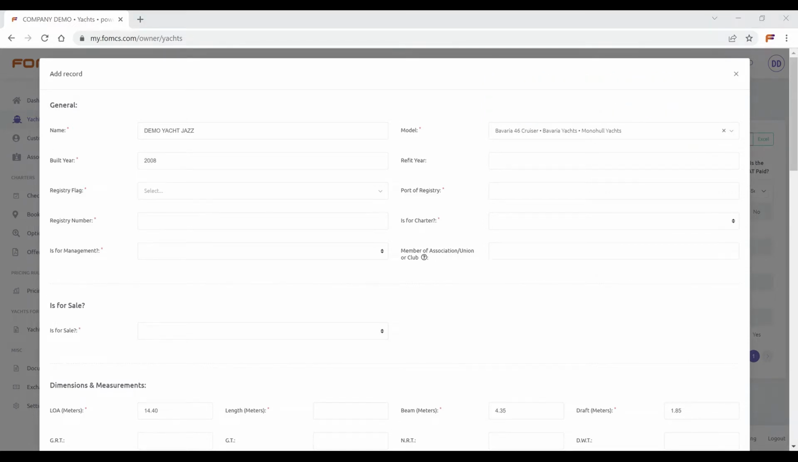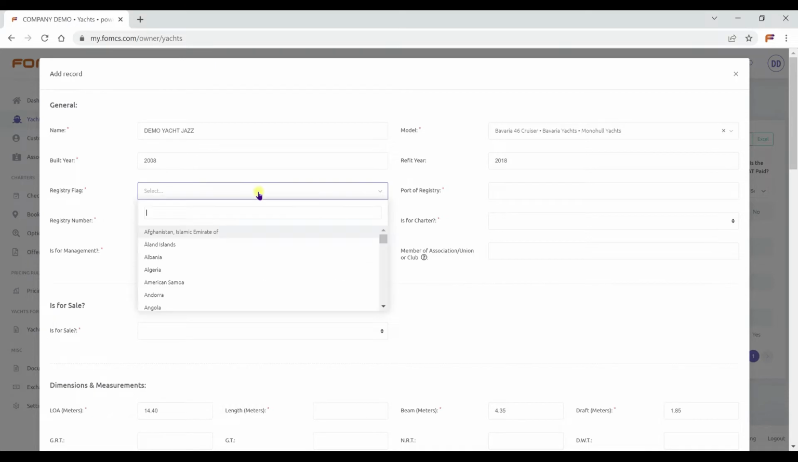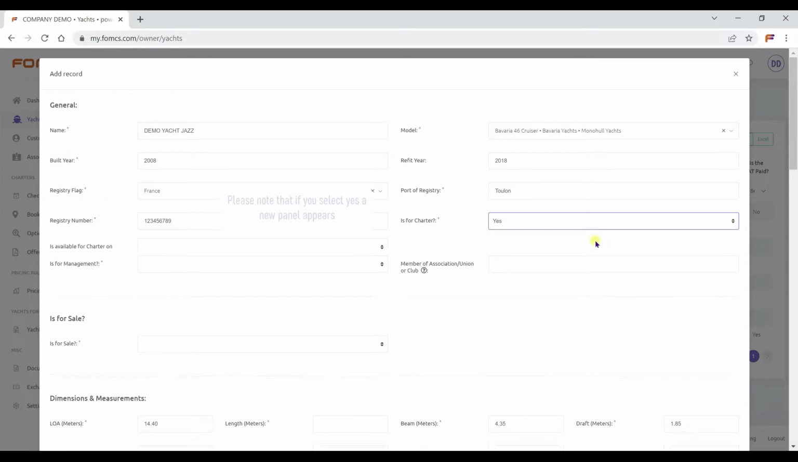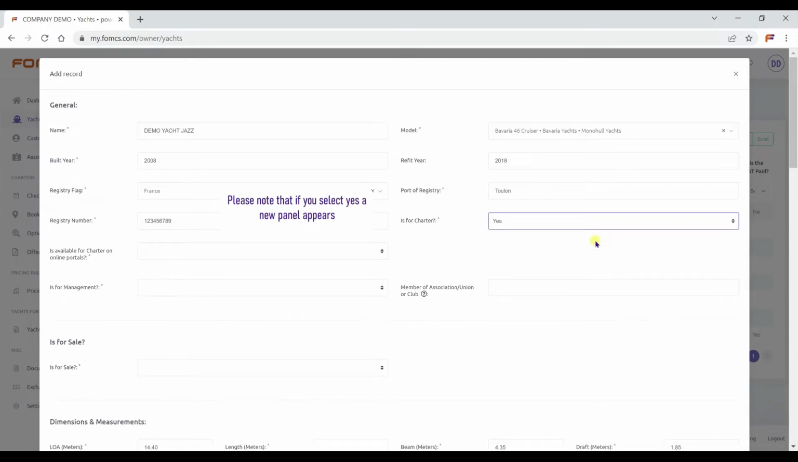Write the built year of the yacht. Write the year if it has received refitment. Select the registry flag from the list. Write the port of registry. Write the official registry number. Determine if the boat is for charter. Please note that if you select Yes, a new panel appears.